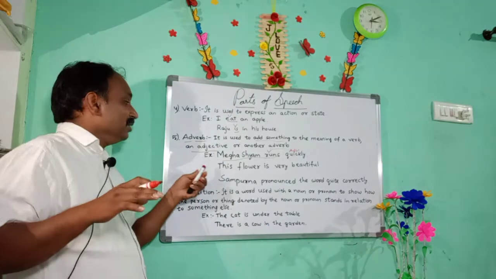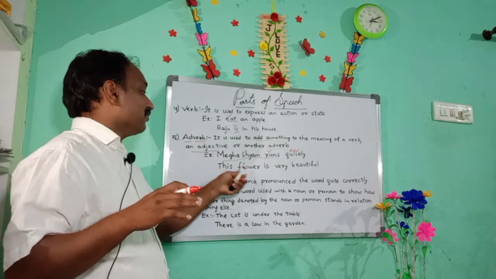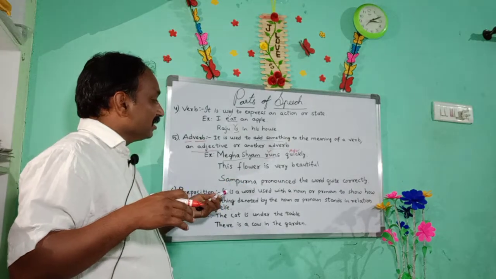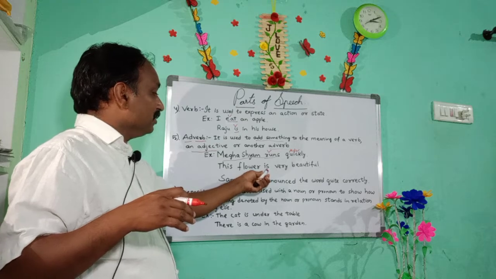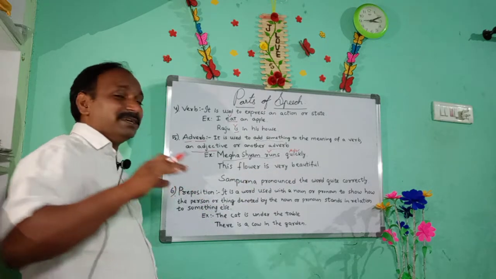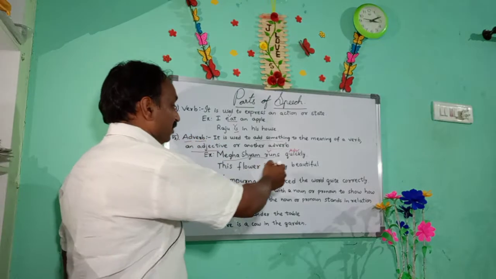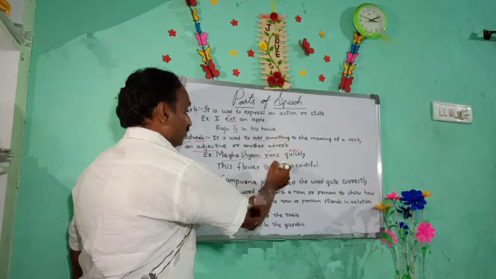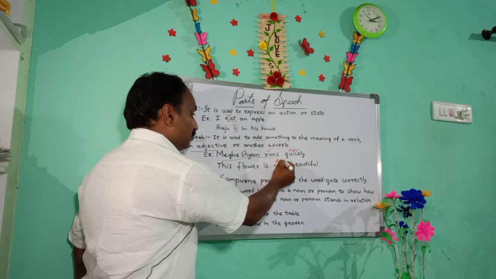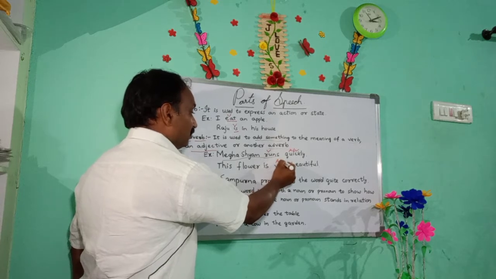Now in the next example, this flower is very beautiful. In this sentence, the helping verb is there, and very beautiful is there. Here the adverb is very. But how do we use it here?